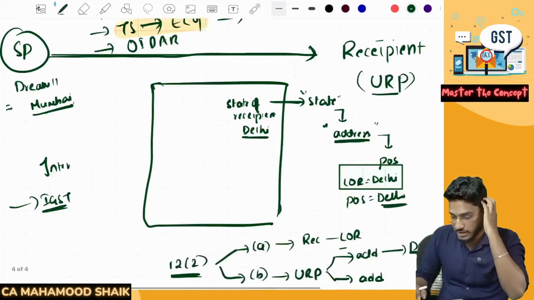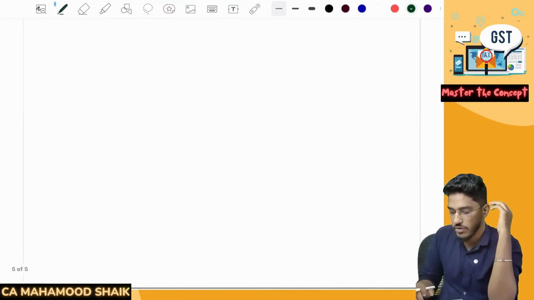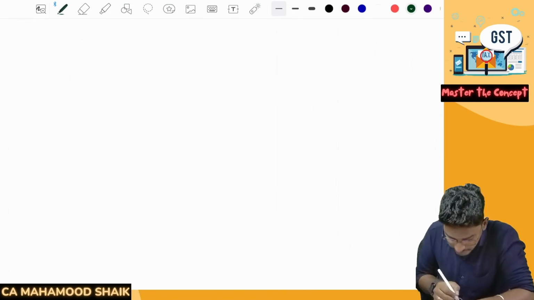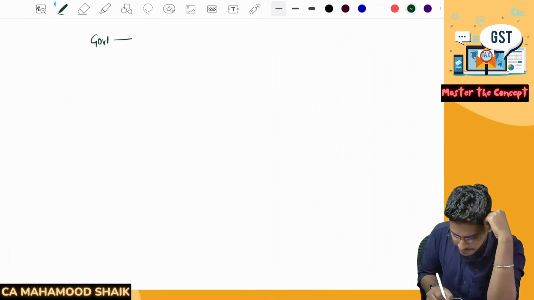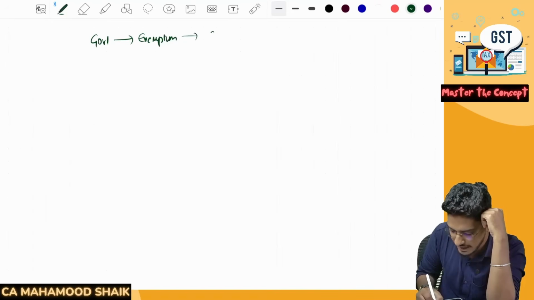So let me try to explain with the help of an example what this amendment is about. If you understand the logic, remembering becomes very easy. So let me try to explain the logic for you. See, say for example, government has given one exemption. Say for example, they told that exports are exempted.